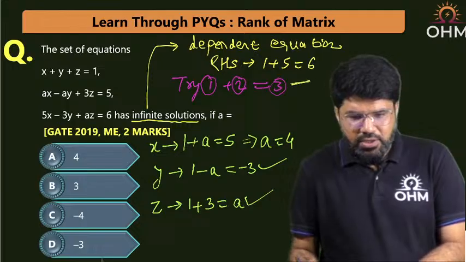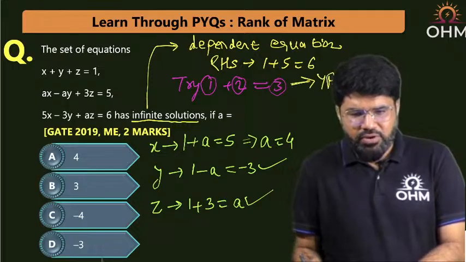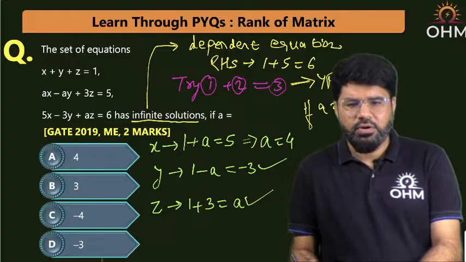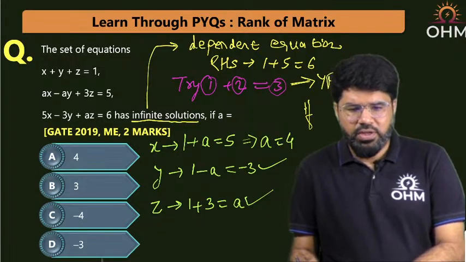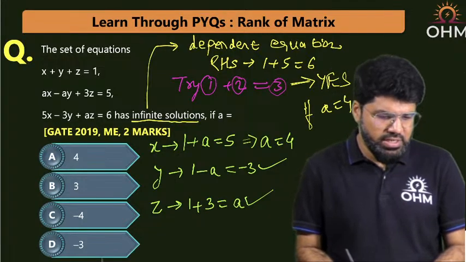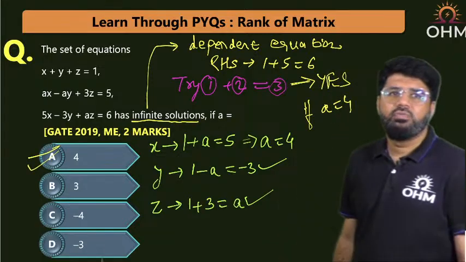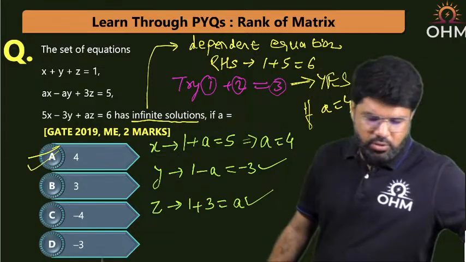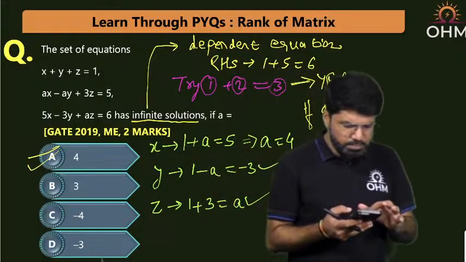Yes, this is true if a equals 4. So what is the answer to the question? A equals 4, option A. The answer is simply a equals 4.